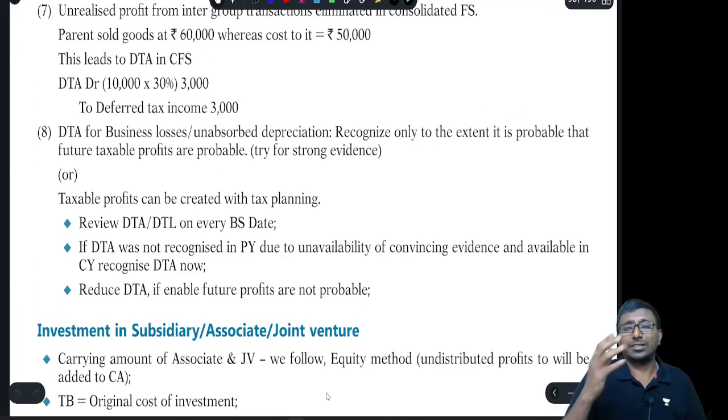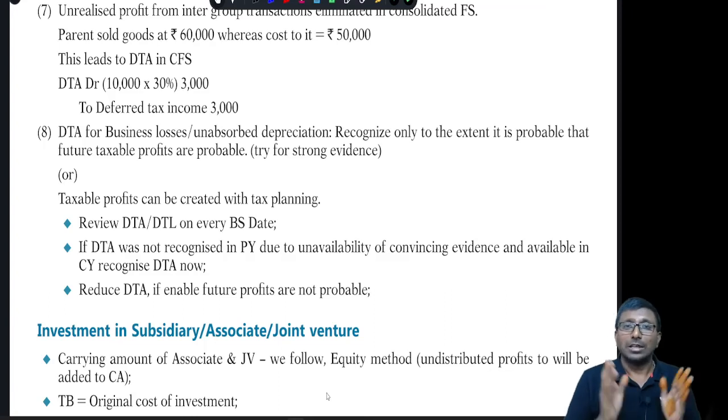Next, deferred tax asset with respect to business losses or unabsorbed depreciation. If the company has any business losses and unabsorbed depreciation, that itself is a strong sign that there may not be probable future taxable income.